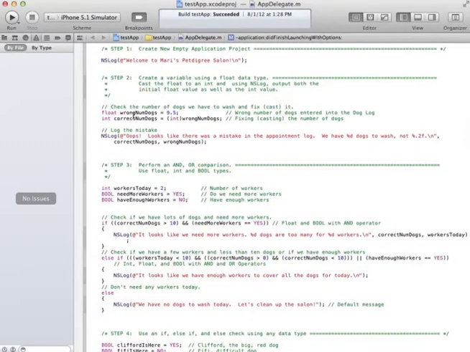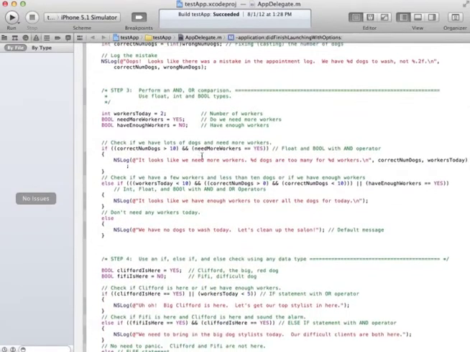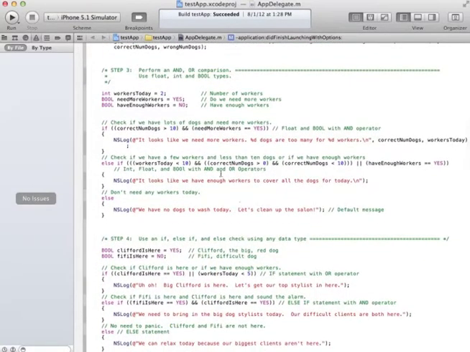I started by just console logging the name, and step 2, create a variable using a float data type, and so this should have been an F. Thank you, Dawson, for letting me know about that. I left the F out, and so it just logged and casted at the same time. It shouldn't have been 9.5, it should be 9. The number, step 3, the number of workers today, and then just the 2 Boolean variable types in here.